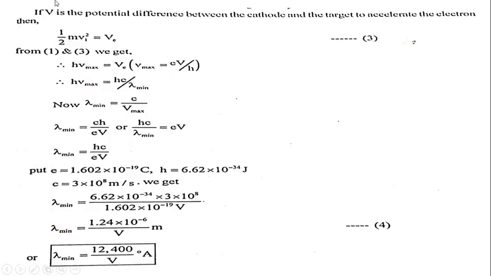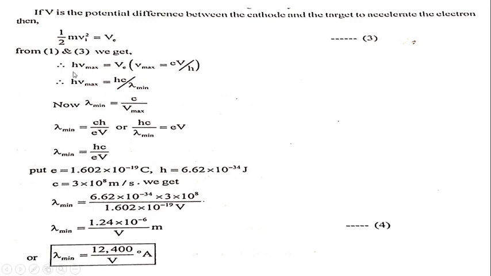If V is the potential difference between the cathode and the target to accelerate the electron, then half m Vi square equals eV, and from equations 1 and 3 we get